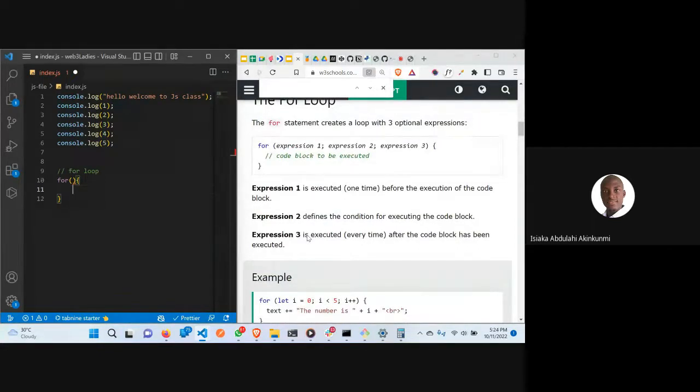The first is executed before the execution of the code block. Then the last thing is where we stop.